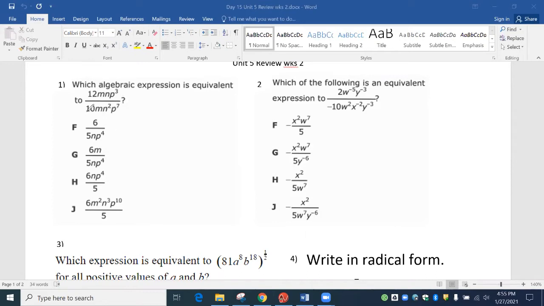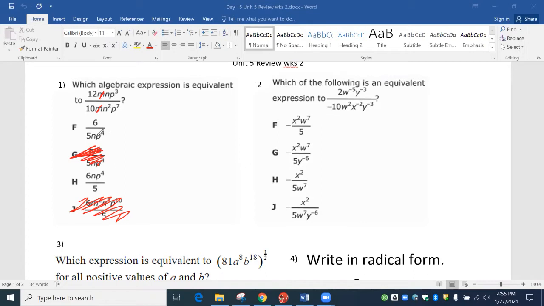So we know that the big numbers, if you put them in the calculator, 12 over 10 becomes 6 over 5. Now, if you have letters on top and letters on bottom, we always subtract them. I have 1 M on top and 1 M on the bottom. Well, 1 M minus 1 M gives 0 M, so all the M's are going to be gone right here. If it has an M, I can go ahead and mark that answer off. Okay, that's going to leave me down to these 2 answers right here.